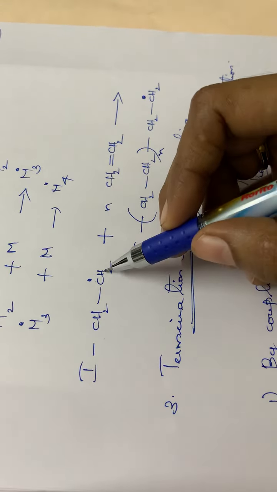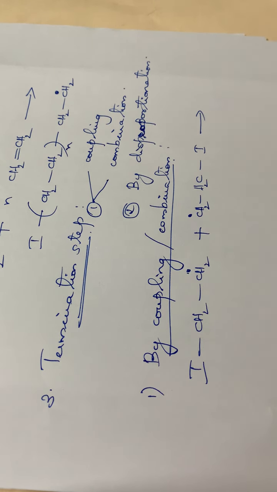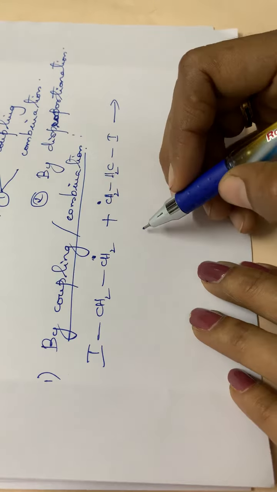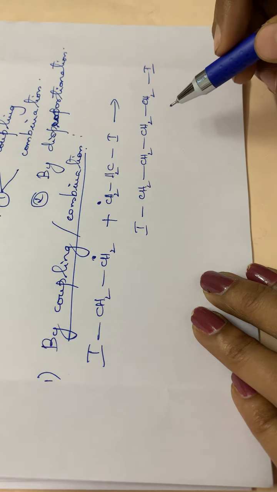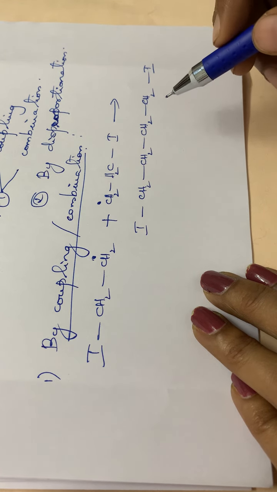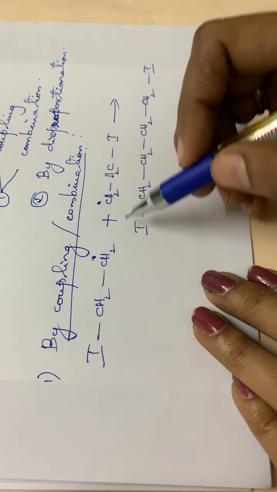So what happens here? These two free radicals will be combining and a bond will be formed between these two. So the product will be I-CH2-CH2-CH2-CH2-I. 1, 2, 3, 4, 1, 2, 3, 4. So this is one way of coupling or combination, just the combination of the two free radicals. So this is one method.